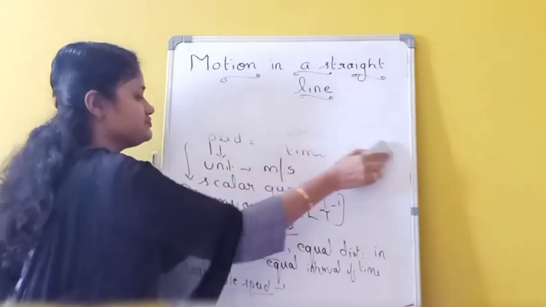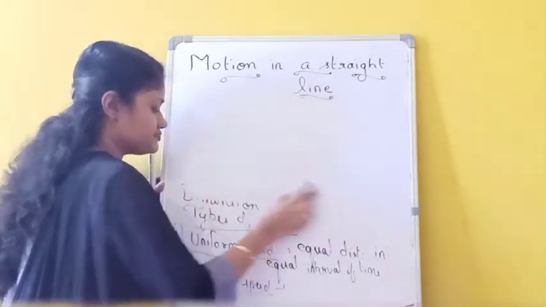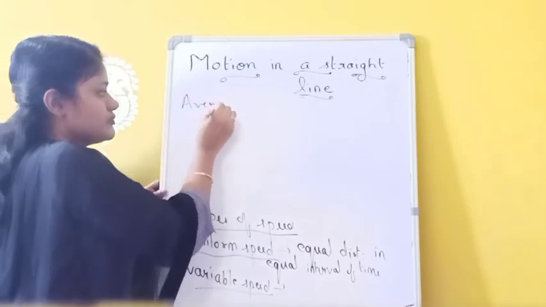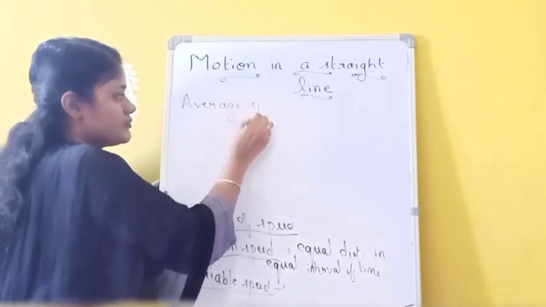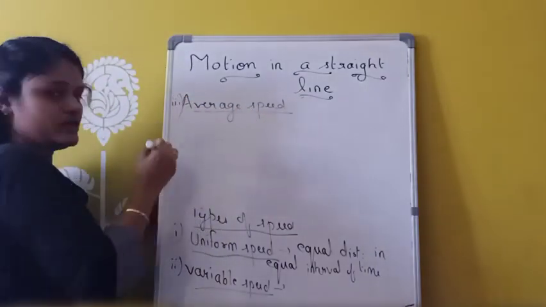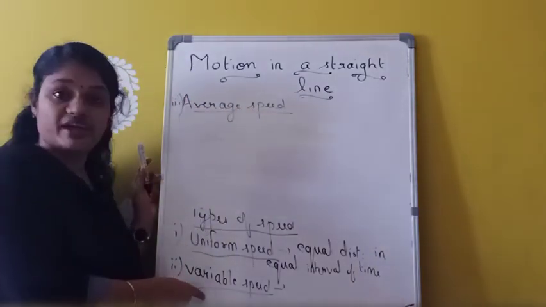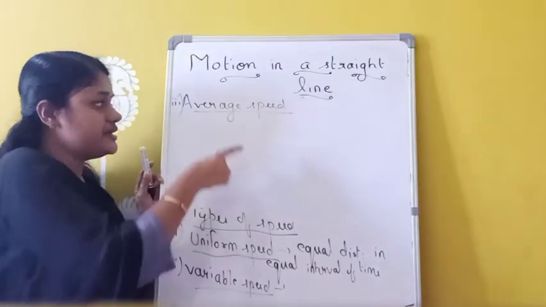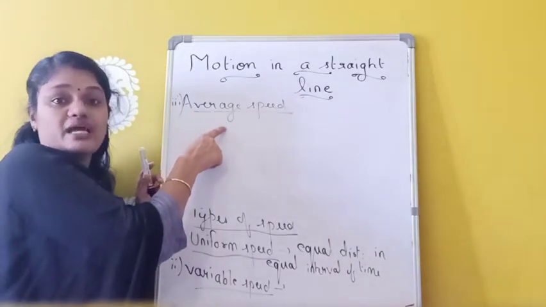Then another one is average speed. Third one is average speed. Whenever a body is moving with a variable speed, at that time we have to find average speed.